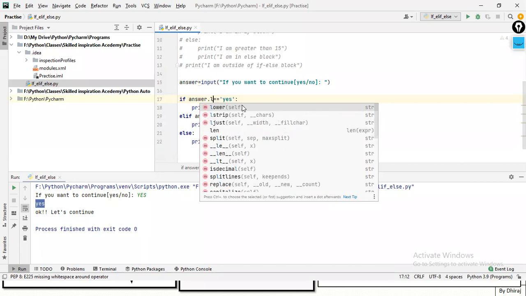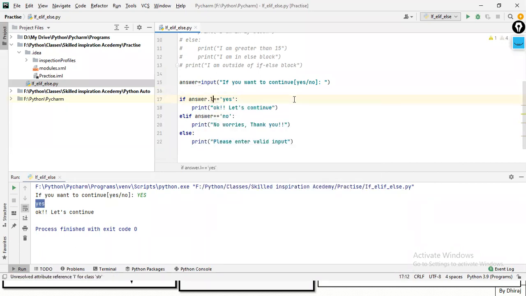Cannot we assign multiple values to answer within the if statement, which says if answer is equal to small yes and capital yes? I mean, we can use or statements, if there is any way. Yeah, because we didn't study that or right now, so that's why I cannot tell that, right? Where is it? Okay, here is the error.